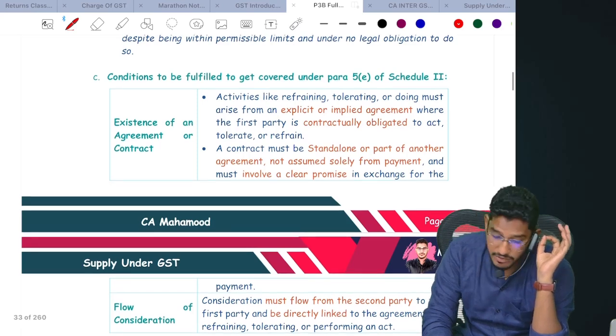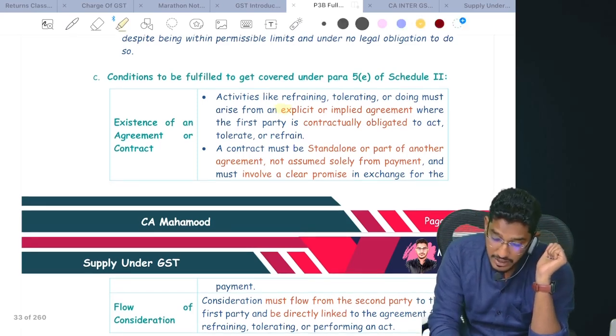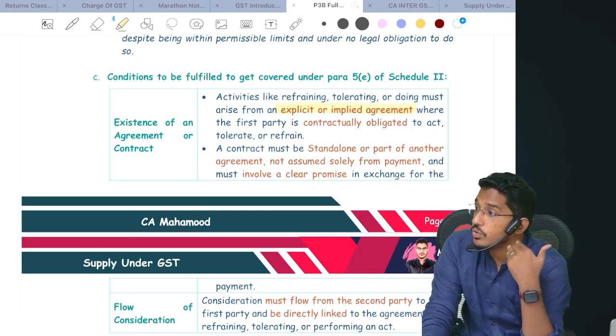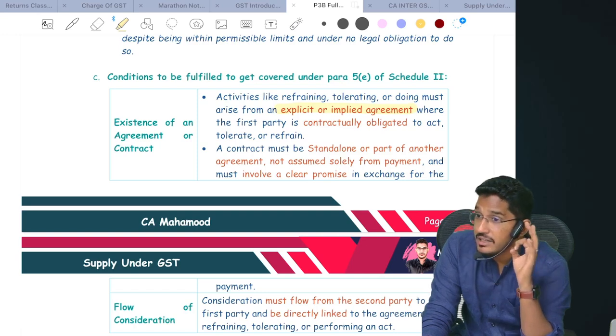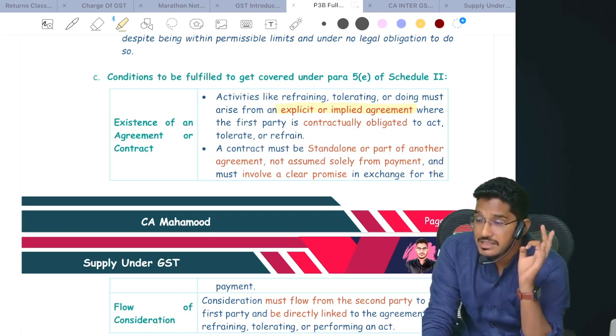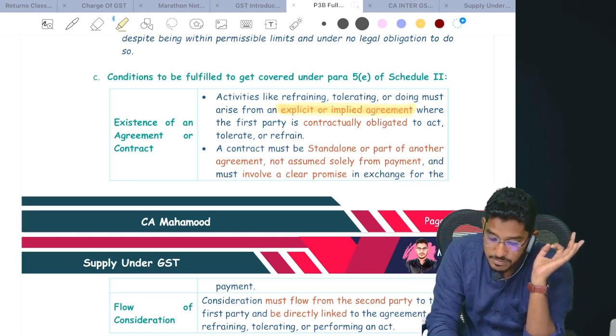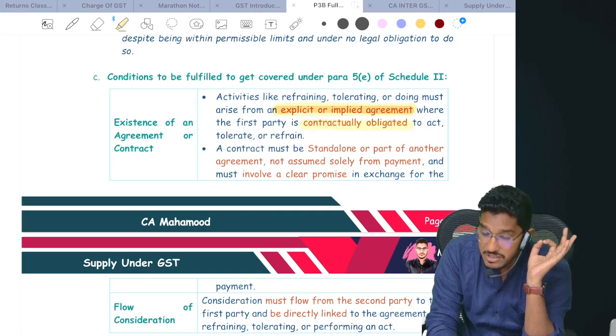Which conditions are required to be fulfilled? Condition number 1, there should be agreement. You are not doing it out of your own choice. You have entered into an agreement. As a part of agreement, you are doing it. So there should be agreement, either explicit or implied, and he must be contractually obligated.